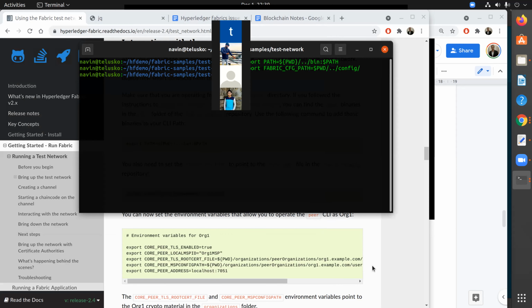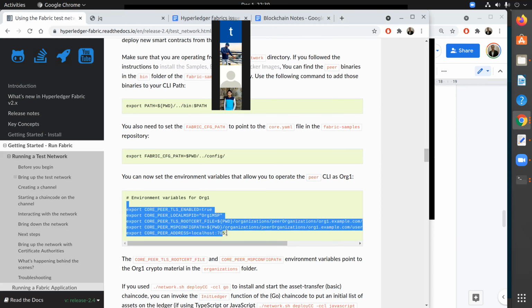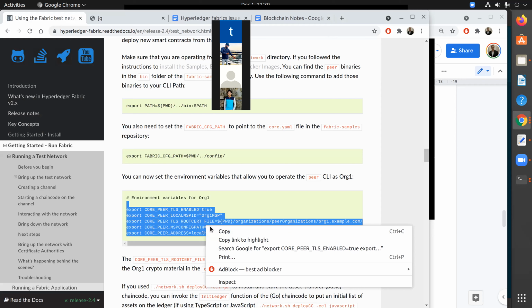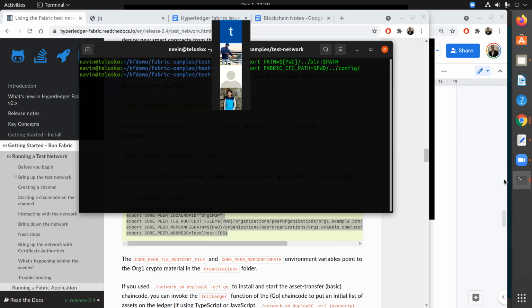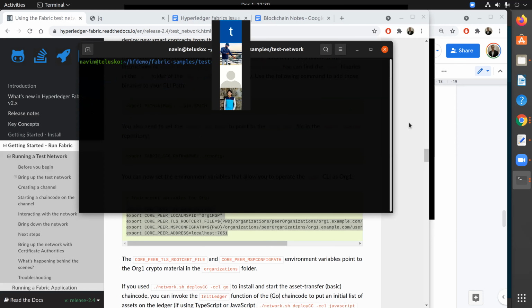Once you have your path set, we also have to export some variables for organization one. We have two organizations. Currently, we are working with organization one, and that's why we only have one command prompt. But later on, we'll use organization two as well. So we can simply paste it here and press enter. I guess it worked. One way you can verify that is by using echo. If it is set, we can check at least one. Let me check the address. Yeah, the address is set, that means it's working. All the variables have been set.